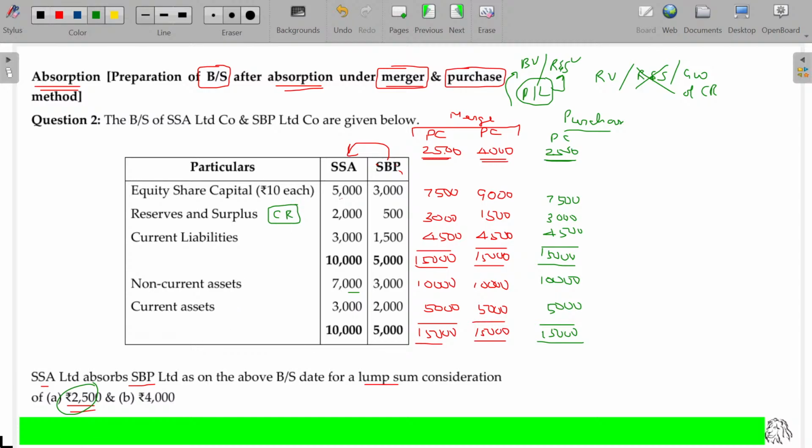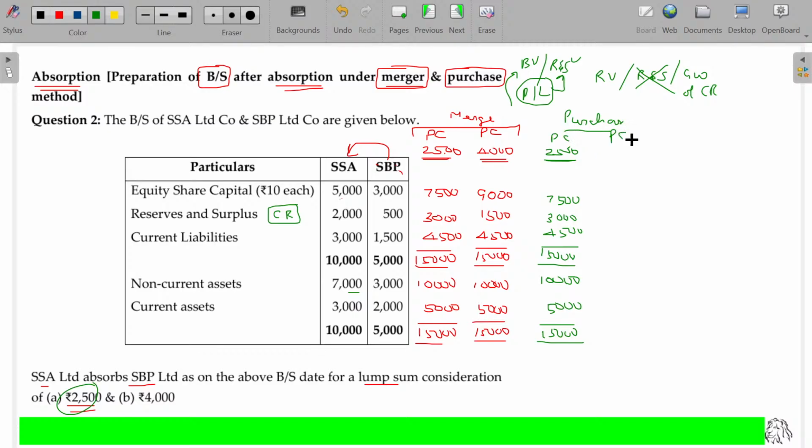Green color is for purchase method. So balancing figure: take all the assets and liabilities at realizable value. For the equity share capital, the amount you pay will be shown here: purchaser's equity share capital value plus the equity shares offered to the seller. If you tally and the balance appears on the liability side, then it's capital reserve. If the balance appears on the asset side, this will be goodwill. Is that clear? Hope now you'll be able to understand.